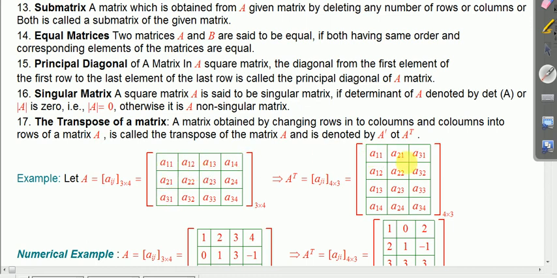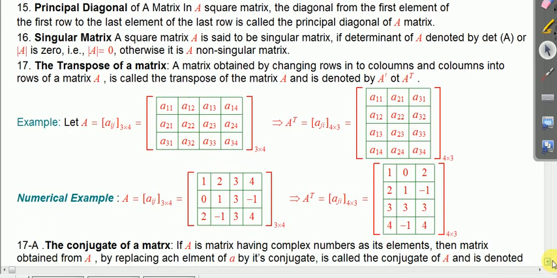I mean, the first column becomes the first row, the second column becomes the second row, the third column becomes the third row, and the fourth column elements become the fourth row of the new matrix. This way you can define the transpose matrix. For that I have taken a numerical example also. Here Aij is a matrix of 3 rows and 4 columns: 1 2 3 4, 1 0 2 2, 1 minus 1 3 3, 3 4 minus 1 1.